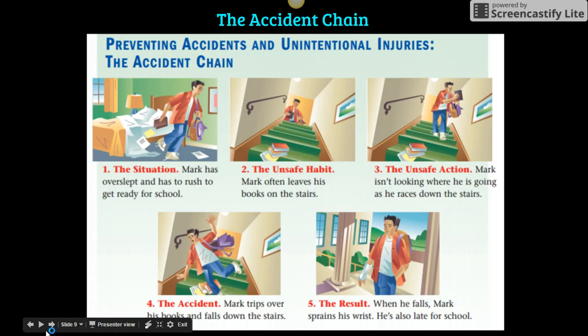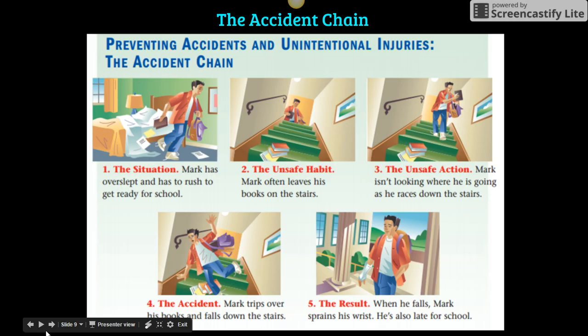The accident chain. Number 1, the situation. Mark has overslept and has to rush to get ready for school. Number 2, the unsafe habit. Mark often leaves his books on the stairs. Number 3, the unsafe action. Mark isn't looking where he is going as he races down the stairs.